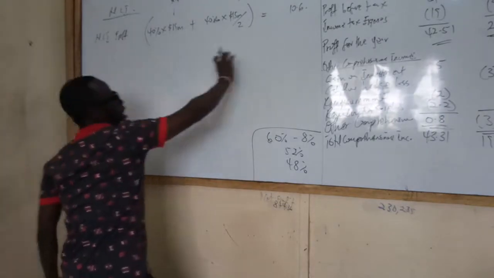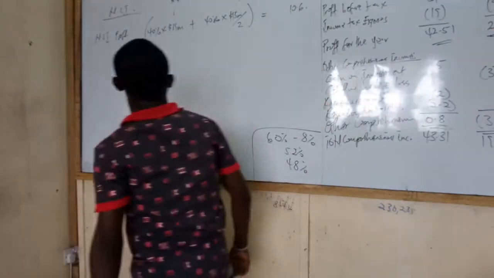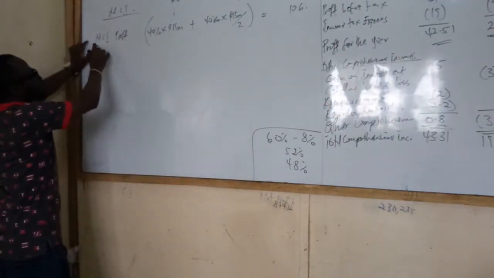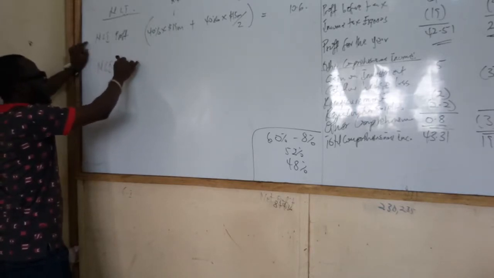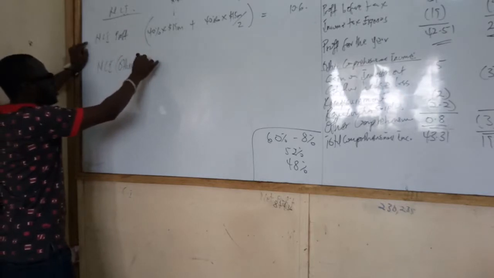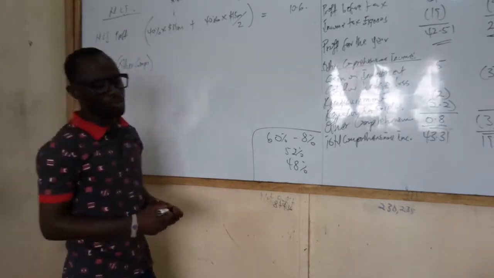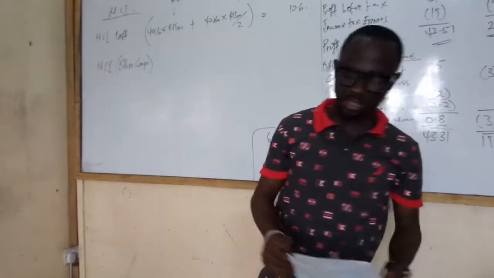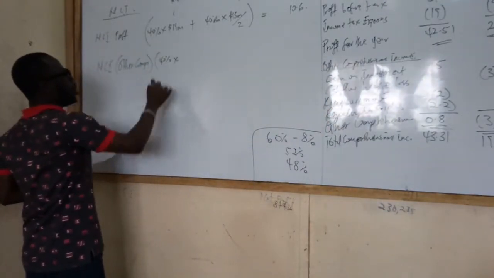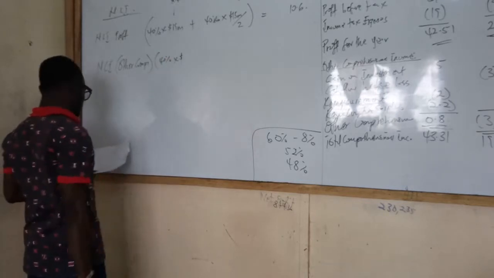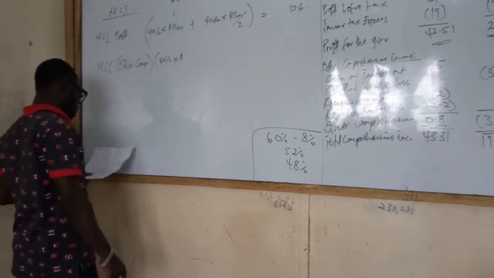So that will be what will be attributable to what? Controlling interest. So what about the non-controlling interest in other comprehensive income? 40% of what was the other comprehensive income for Nathan? 0.